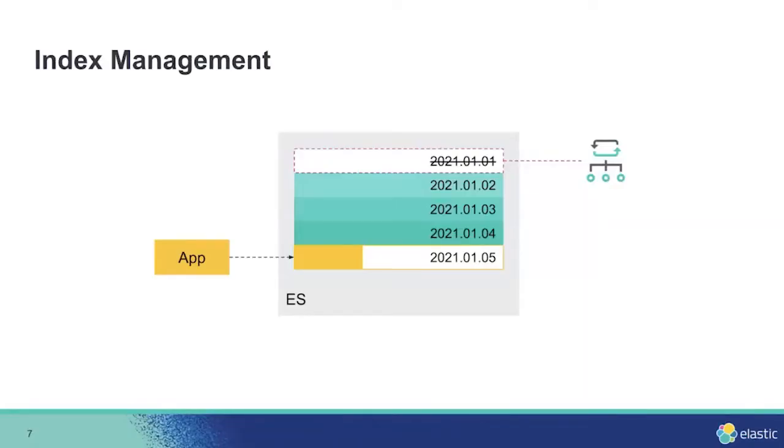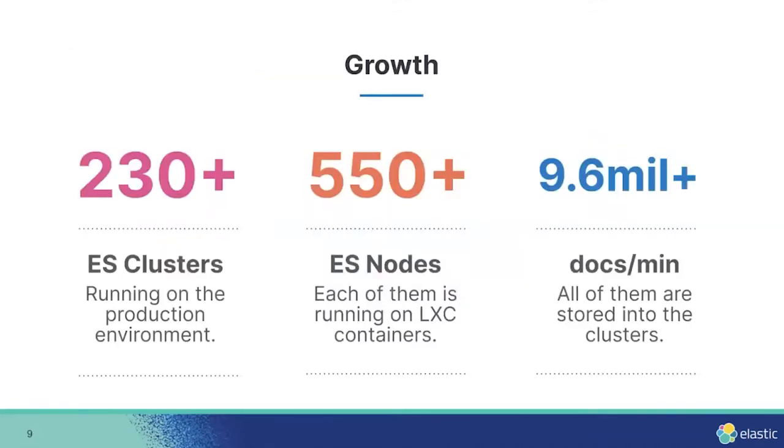This is the shape of our data. We organize our data in daily indices, and we have a curator that automatically removes old or expired indices. Previously we were only running 50 plus clusters, but we are growing. Currently we have reached 230 plus Elasticsearch clusters, all running on 550 nodes, ingesting 9.6 billion documents per minute.